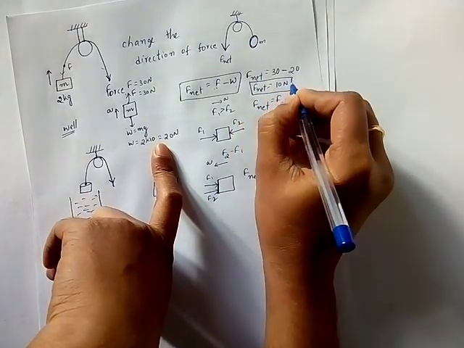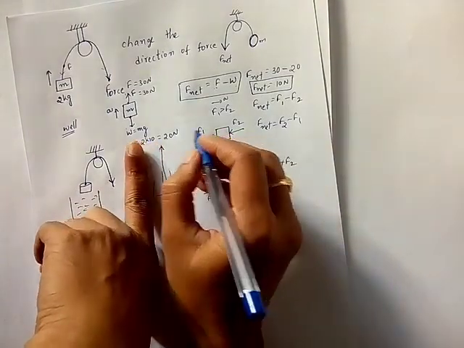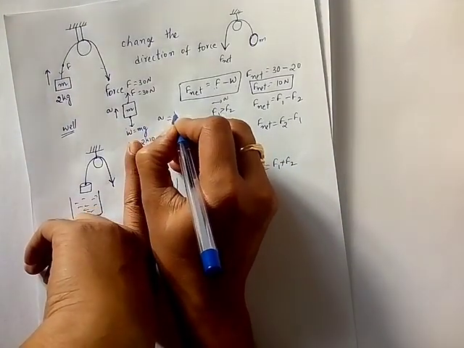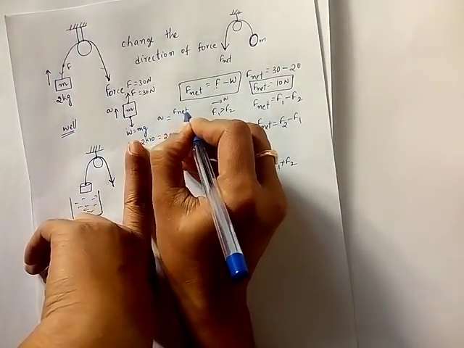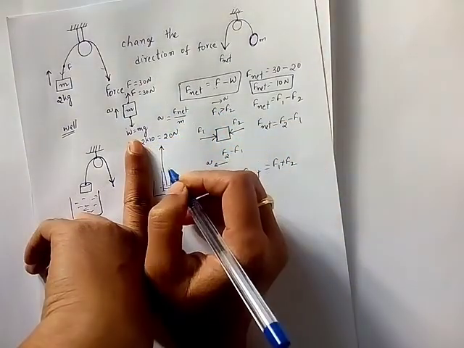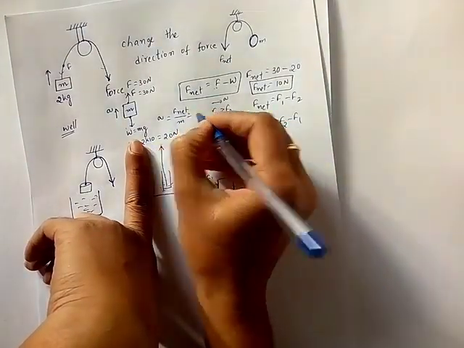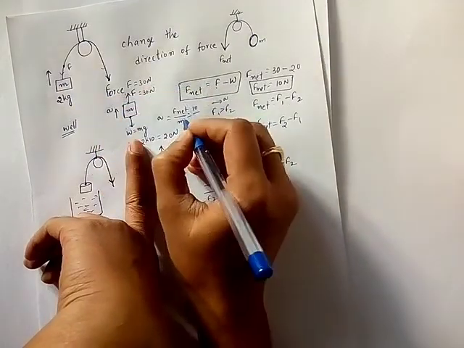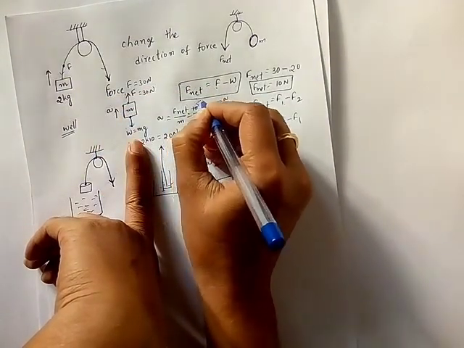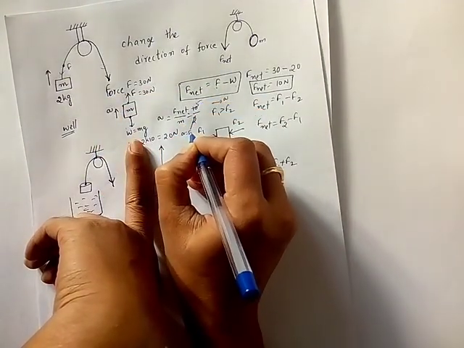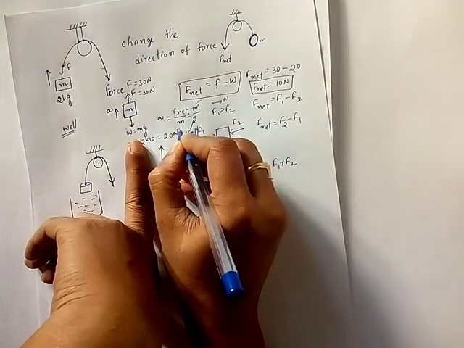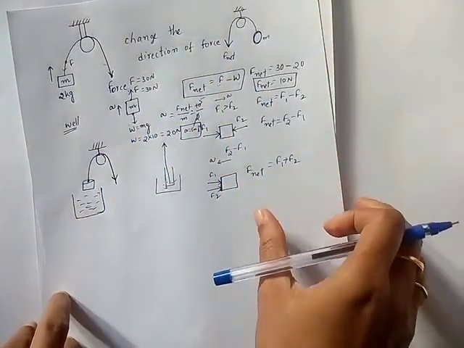Then the acceleration value also we can find. Acceleration is equal to F net by mass. Again this is from Newton's second law. F net is 10, mass is 2. So 2 ones are 2, 2 fives are 10. Acceleration is equal to 5 meter per second square. I hope all of you understood this.